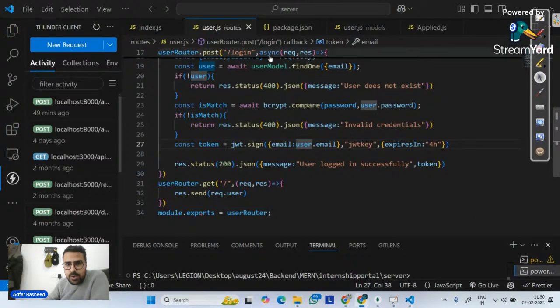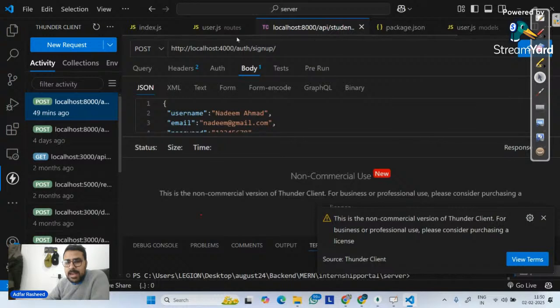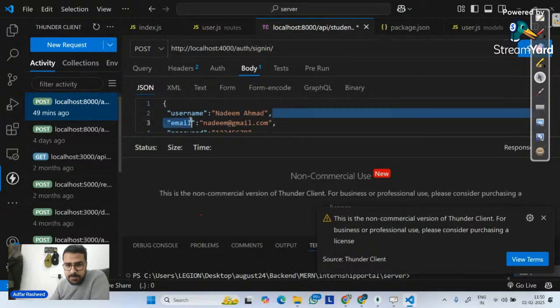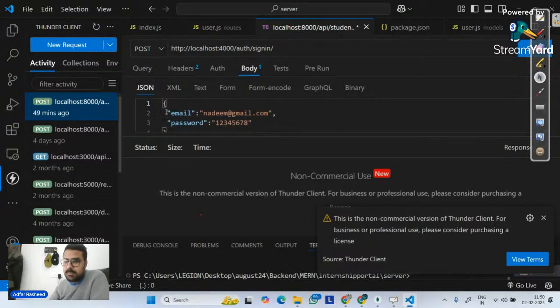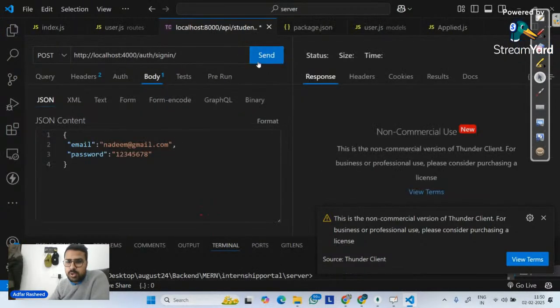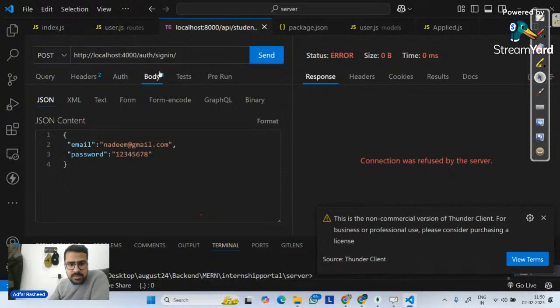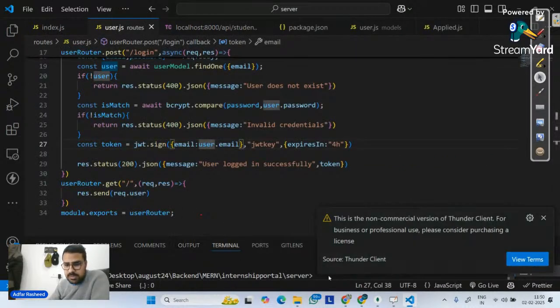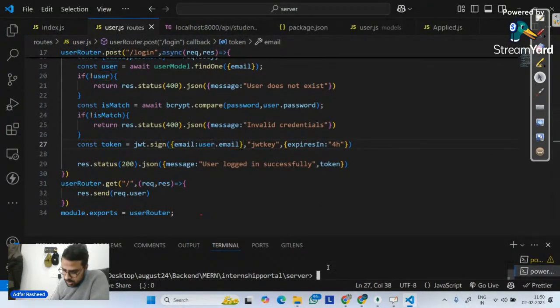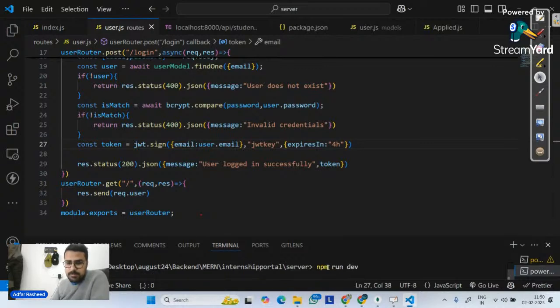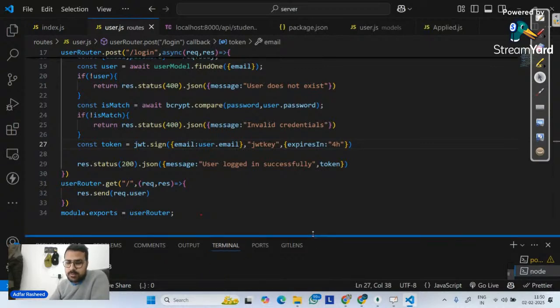Now let's go to our Thunder client here. Instead of sign up, I will pass sign in, and let me pass the correct email and password. Let's make a request. If I send a request over here, we can clearly see it's not working, because my server got closed and I have not triggered it again. So let me simply say npm run dev and it should be working.